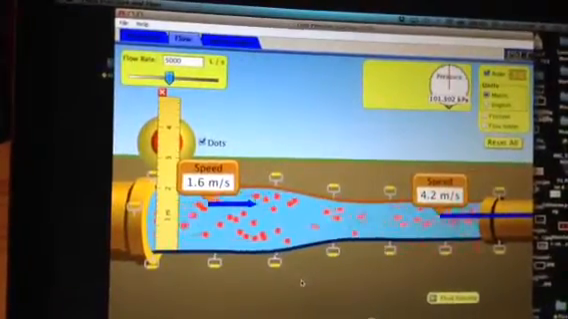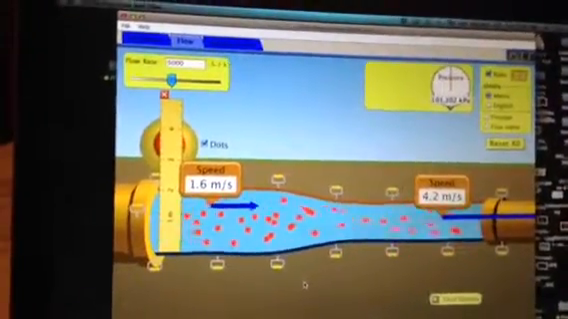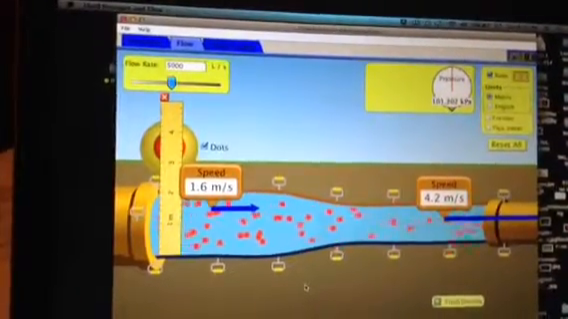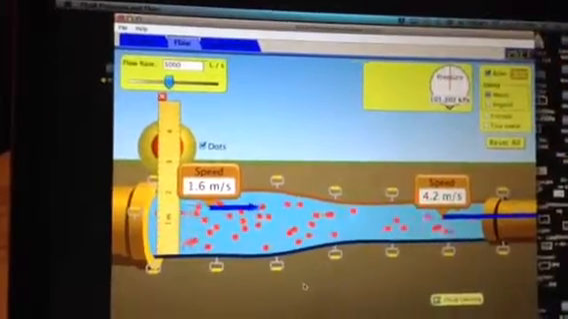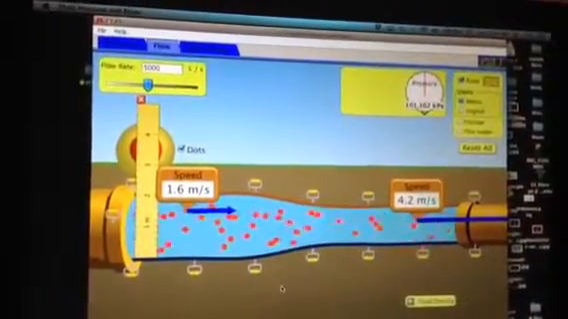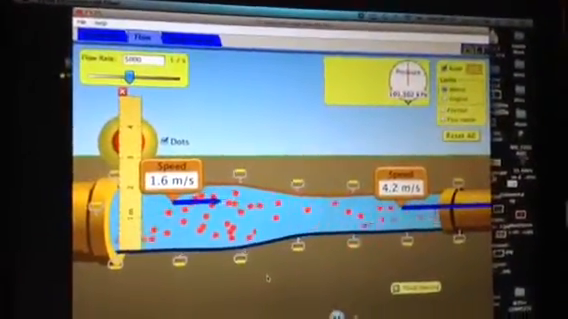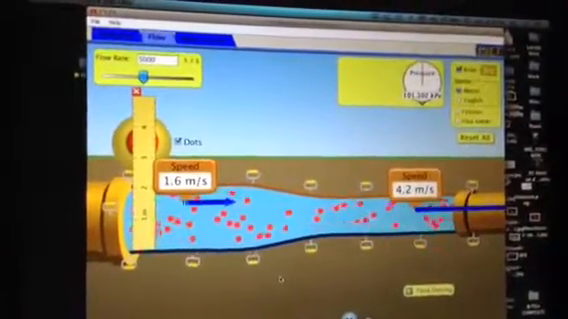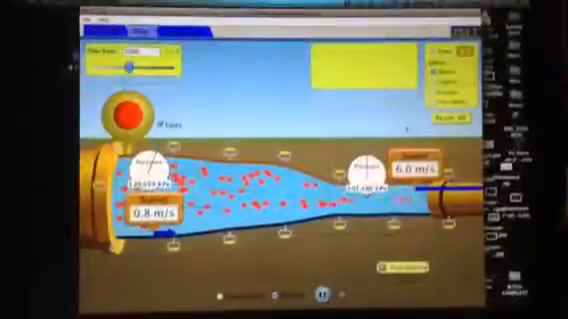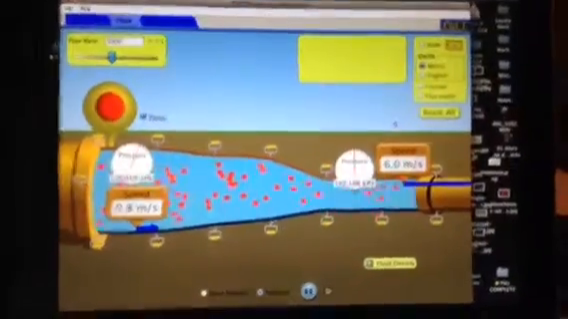Maybe that's because in this situation the water is being forced through, like in a generator where water can go upstream, up a hill, but I'm just not sure. Okay, well here we're taking a look at Bernoulli's principle.